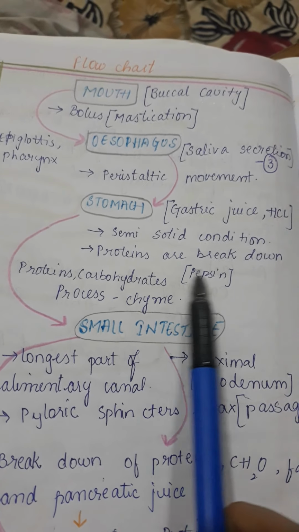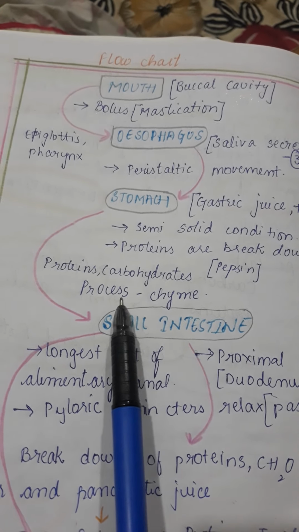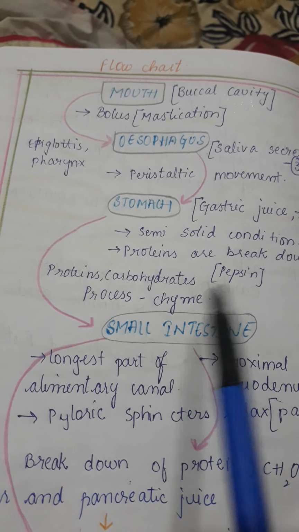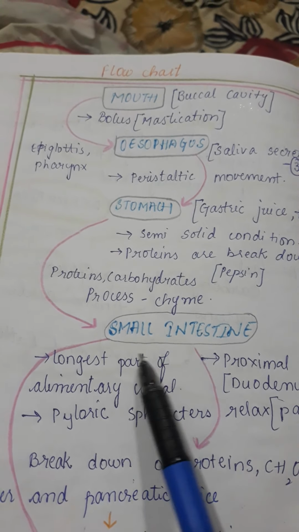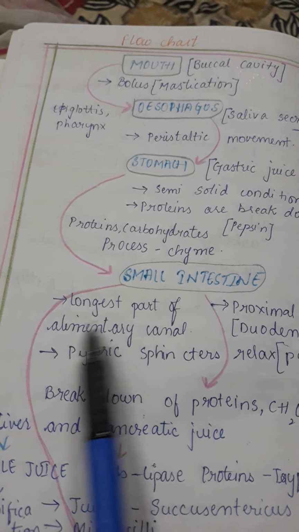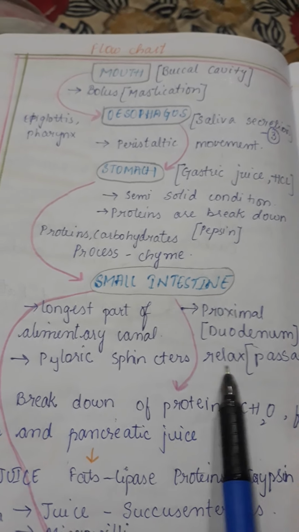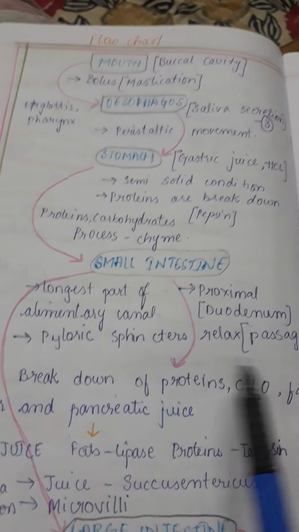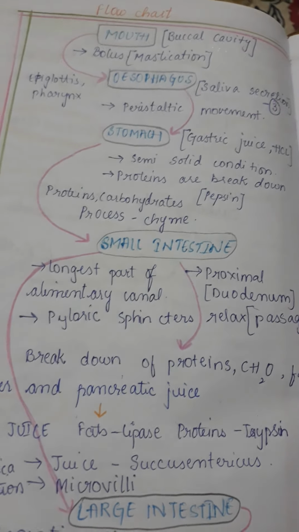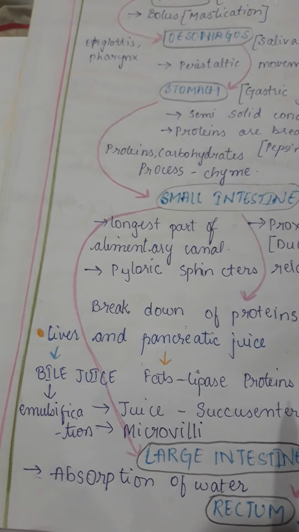Then proteins are broken down with the help of pepsin, and proteins and carbohydrates will be broken down. That substance is known as chyme. Then from the stomach it goes directly to the small intestine. The small intestine is the longest part of the alimentary canal. Its proximal part is the duodenum. We have pyloric sphincters which relax to give passage, and breakdown of proteins, carbohydrates and fats takes place here. Remember, carbohydrates can be written as CH2O. Just don't get confused by the short forms.